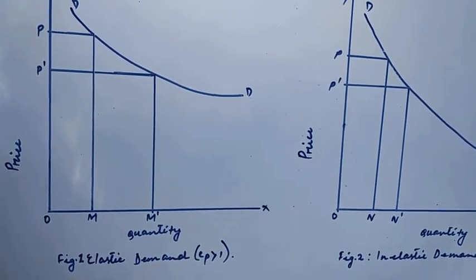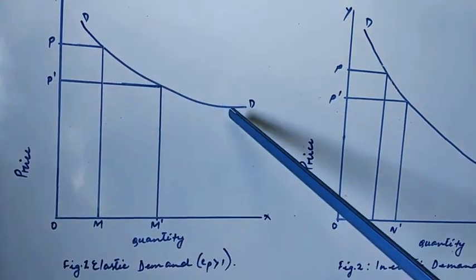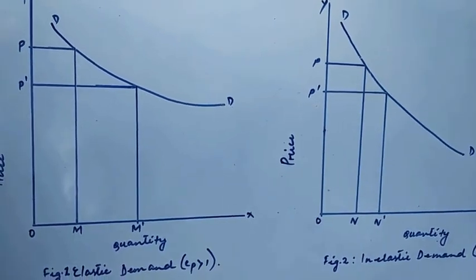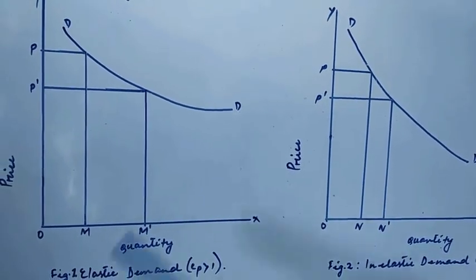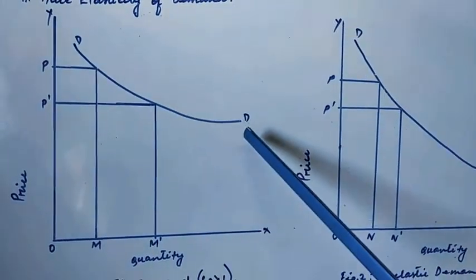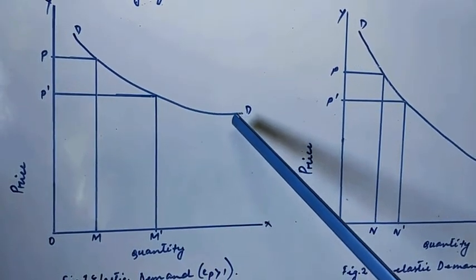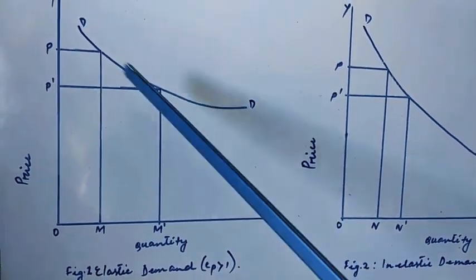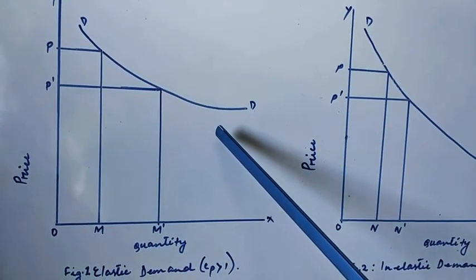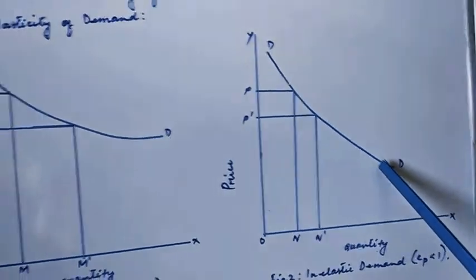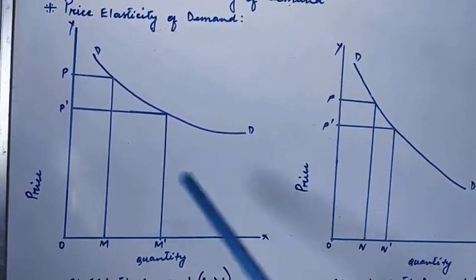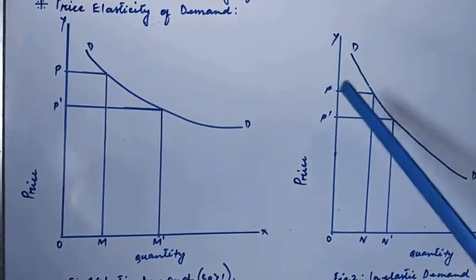So the demand curve in figure 1 is more elastic than the demand curve in figure 2 for a given fall in price on the given demand curves. The demand for the good represented in figure 1 is generally said to be elastic, and the demand for the good in figure 2 is said to be inelastic, because the fall in price in both cases causes the quantity demanded to change differently.